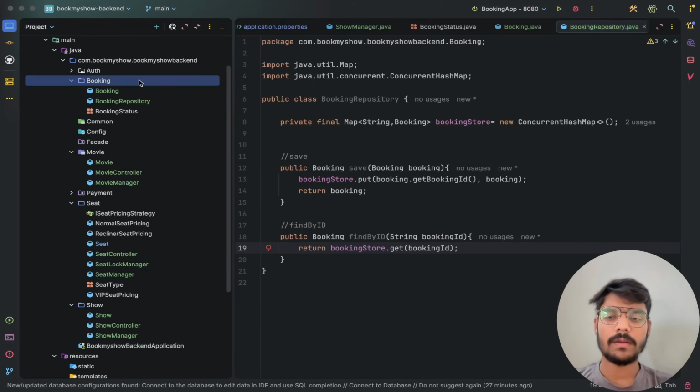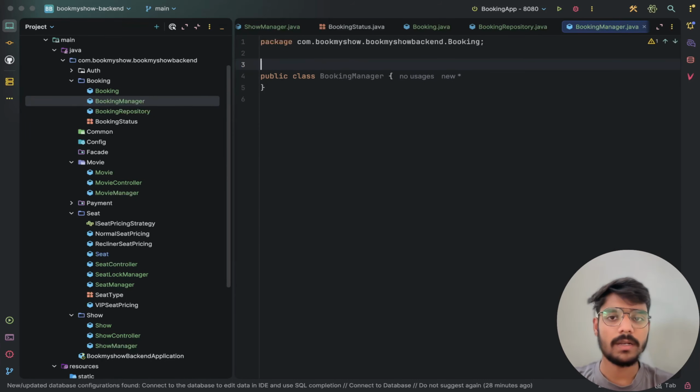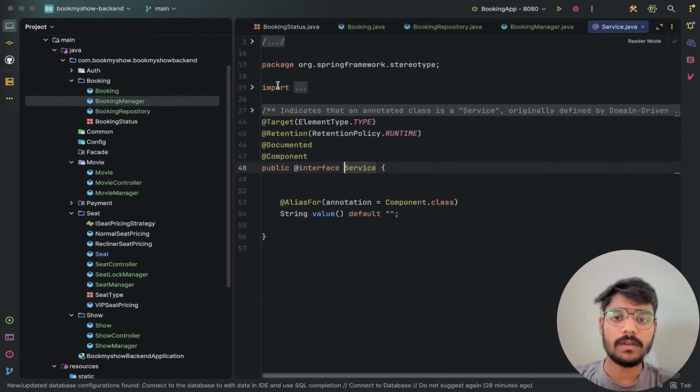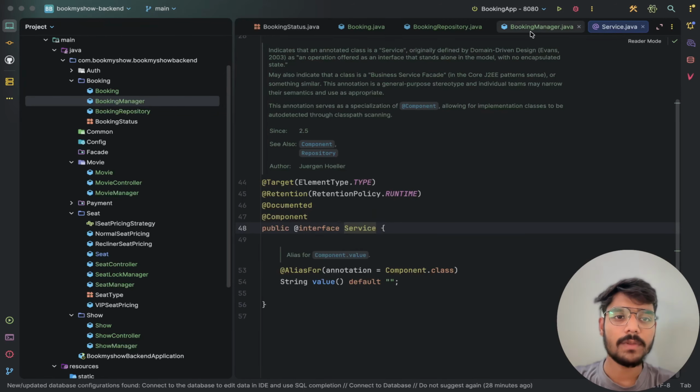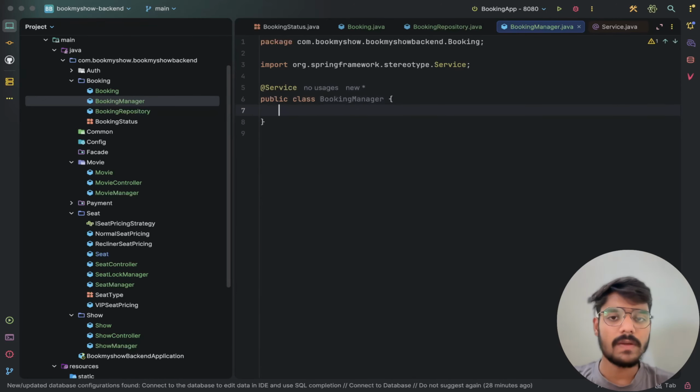Now let us make the booking service class. The service we will call BookingManager. It is a pure service class, and since this is a service class, we will annotate it with @Service. Service has @Component inside it and the document. So we have the service, and again we will have the variables. In BookingManager, we will use various services, like to create a booking. In create booking, we will check whether we can acquire the lock or not. To check the lock in Redis, we have the SeatLockManager, which will take care of Redis. We need to call it here.